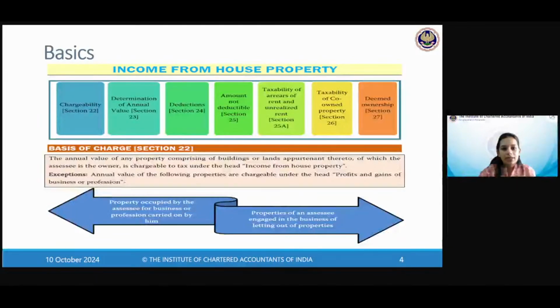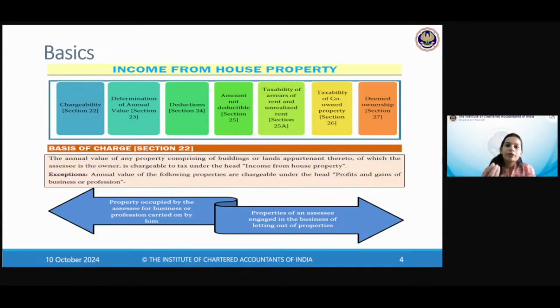All right, let's start. So, the entire ambit of income from house property has been summarized in front of you on the screen here. Section 22 is the chargeability section. Chargeability, as we studied in the last class also, what is chargeability?